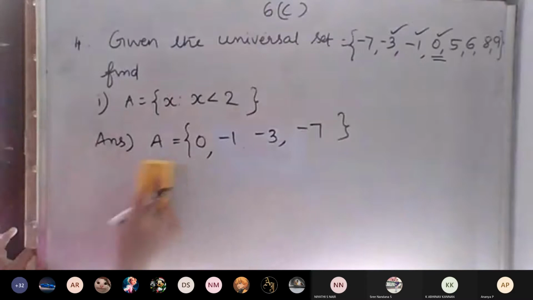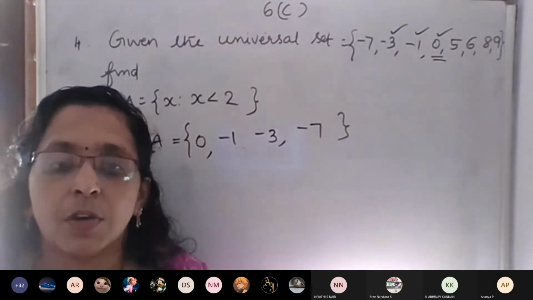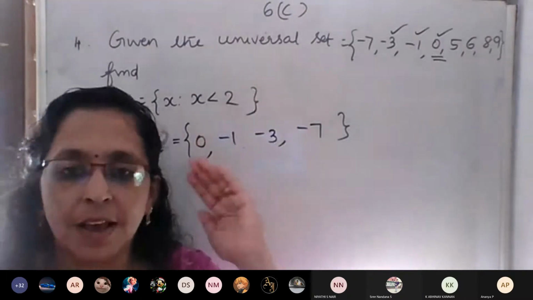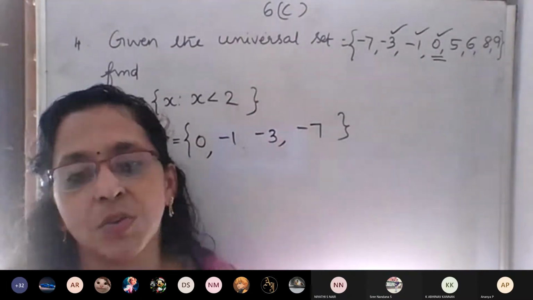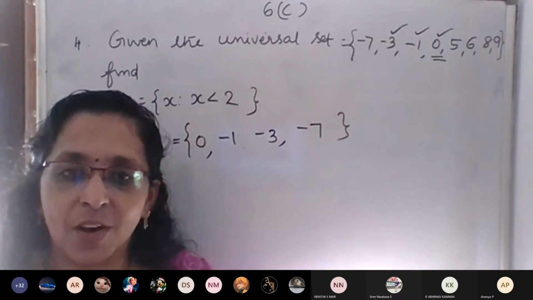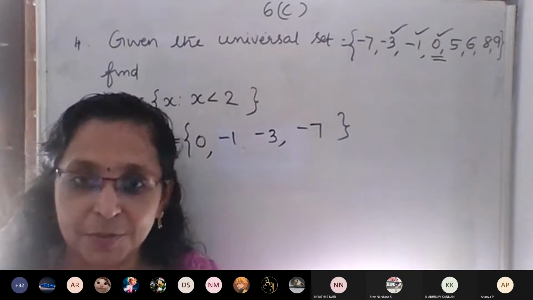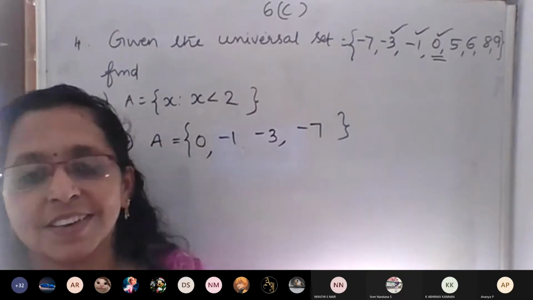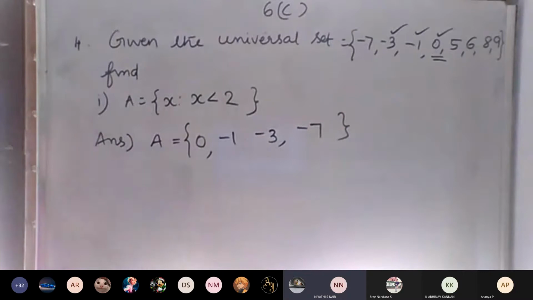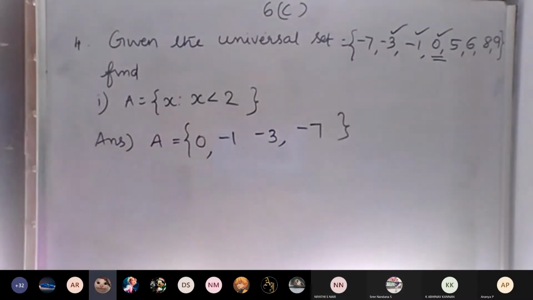That's the meaning of the universal set. So now you understand what the universal set is, no? Without further explanation, it should be there. That is the main one. The main one is the universal set. Mother of all the sets, we can say that. Mother of all the subsets. We don't want to say it that way, but for your understanding. Understood now, no? Yes, ma'am. -3, -7. Okay.